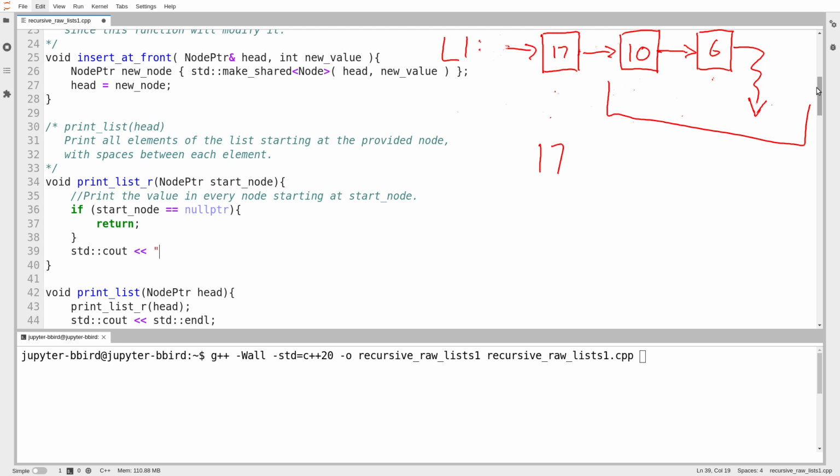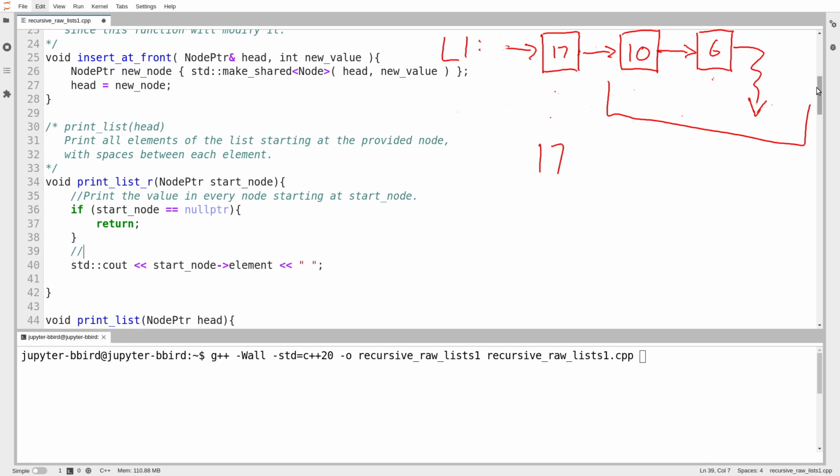So I print out the value of the node that I'm looking at. So I say start node, arrow element. And then I'll print a space. All right, so I'll print this node. Print this element. And now I want to print out the rest of the list.